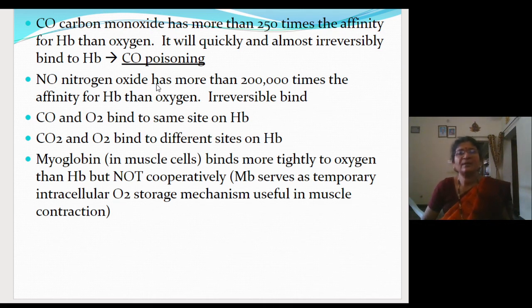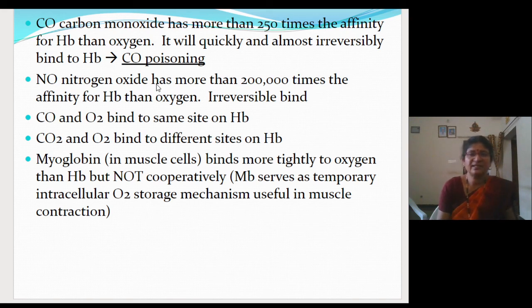You know, carbon monoxide is formed when incomplete combustion of fossil fuels will occur. When we inhale the carbon monoxide, that carbon monoxide will bind with the hemoglobin. See, the binding site of the carbon monoxide and oxygen is same.